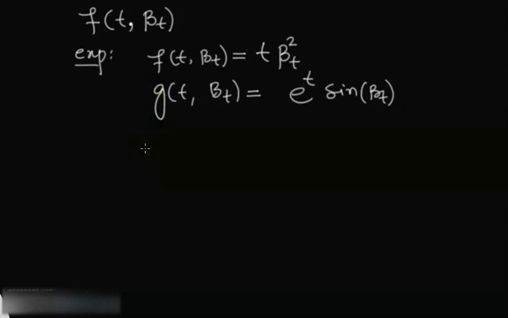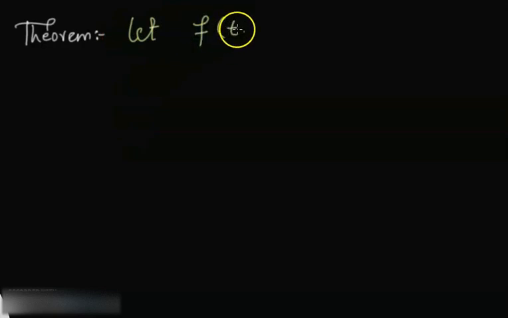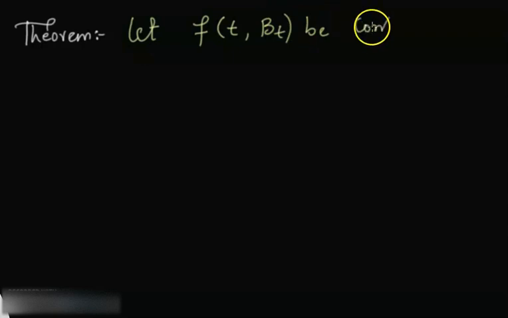So now we will define Ito lemma for such functions, and we will put it into the form of a theorem. The theorem says: let f be a function which depends on time as well as Brownian motion. Sometimes they write f of t comma x, but it's fine.